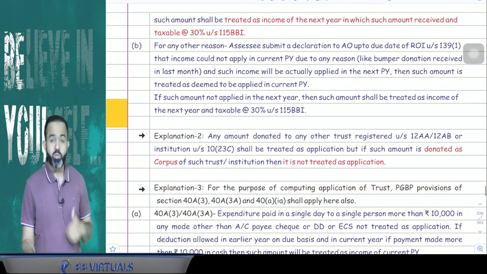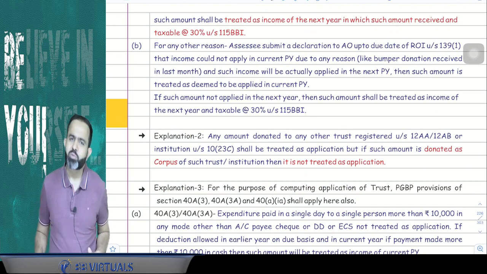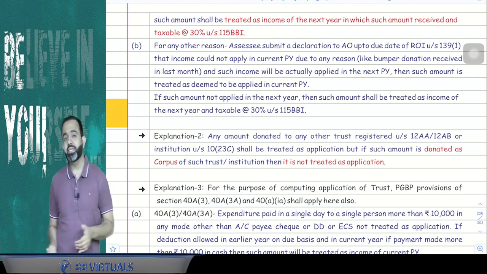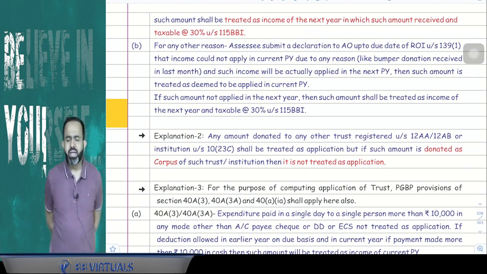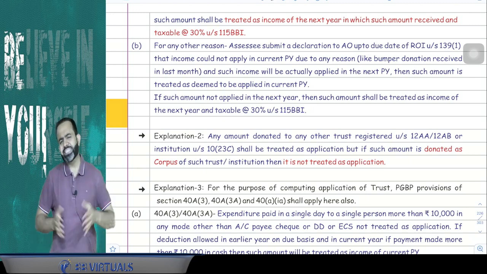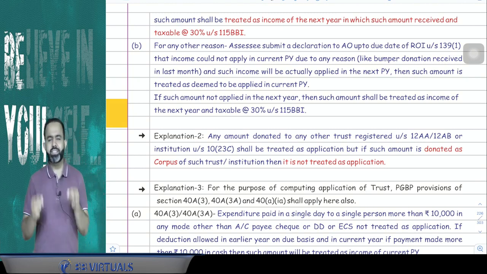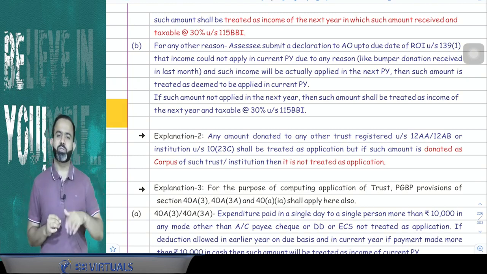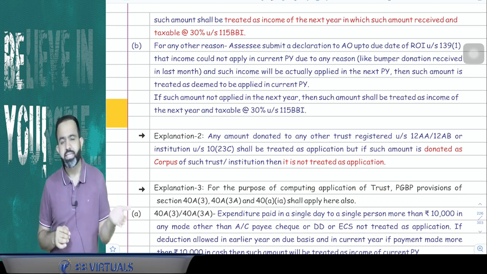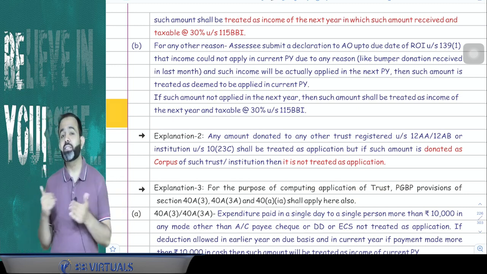Now guys, there is one more option, and the second option says that suppose trust could not apply the income in current year due to any other reason. Any other reason means there may be any reason. In that particular case, trust can give one declaration up to the due date of return filing to assessing officer, okay, sir, this amount we could not apply in current year due to some reason, we will apply in the next year, then in current year it will be treated as deemed to be applied.